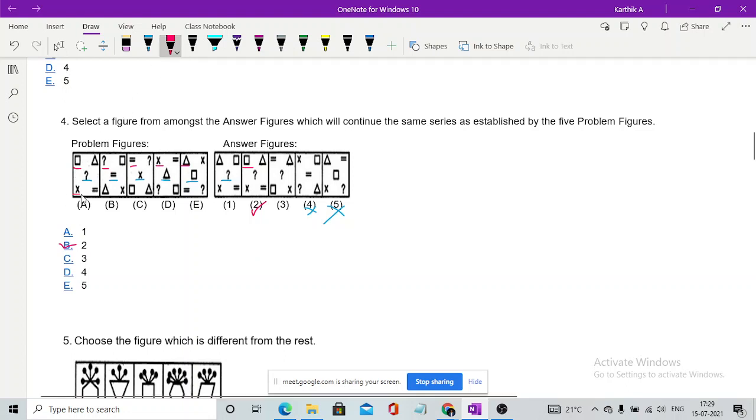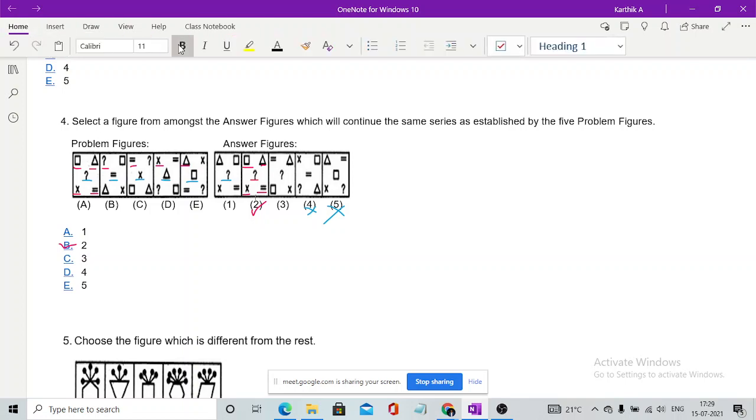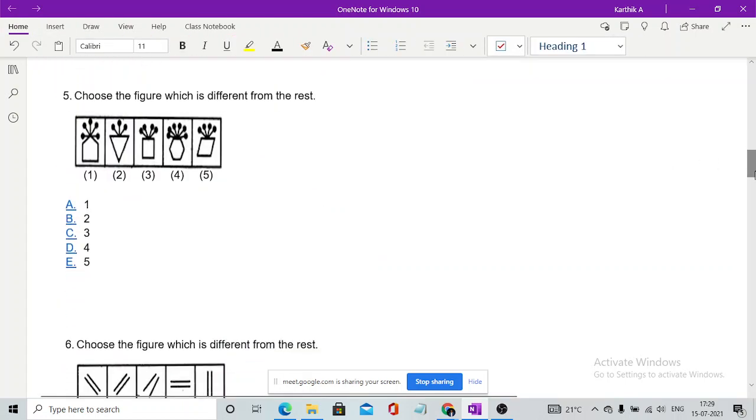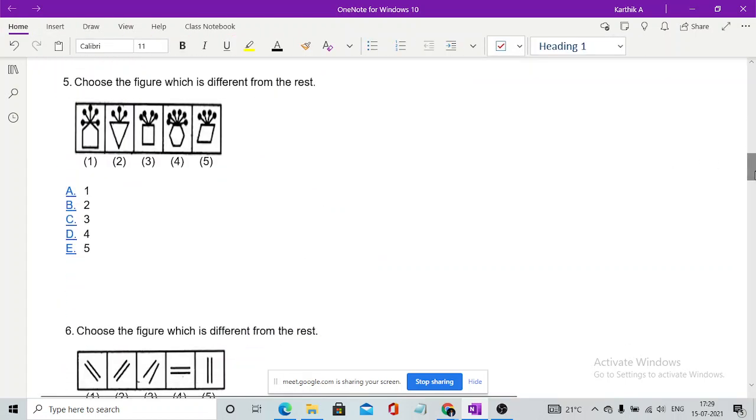In the first thing, the downward part is x, similarly here the downward is x, the middle one is a question mark, the upper one is a triangle, the downward is an equal to sign, as well as downward is an equal to sign. This is why the answer is option B. Did you guys get the answer? You got it? Yes. Fine. We'll move to the next one. The next things could be quite easy for you. 1 second.